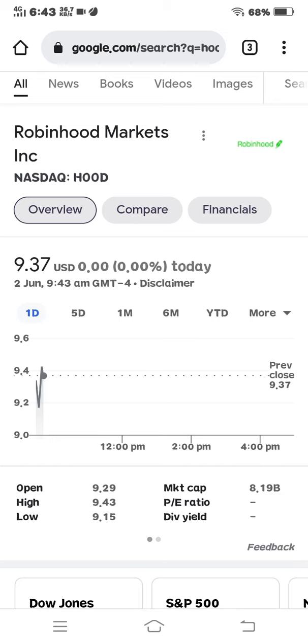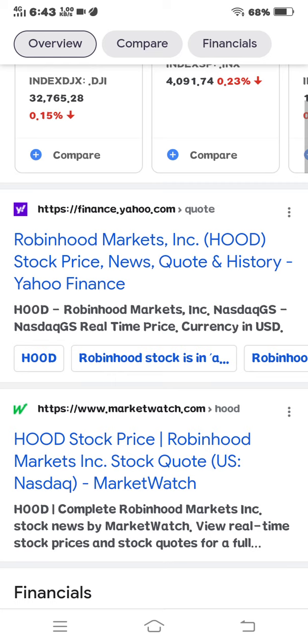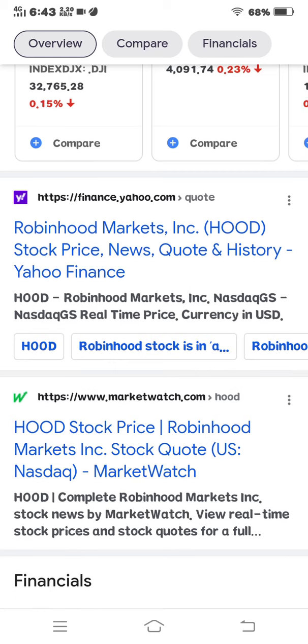Robinhood Markets Inc. The price of Robinhood today is 9.37 USD in dollars. Robinhood Markets Inc.